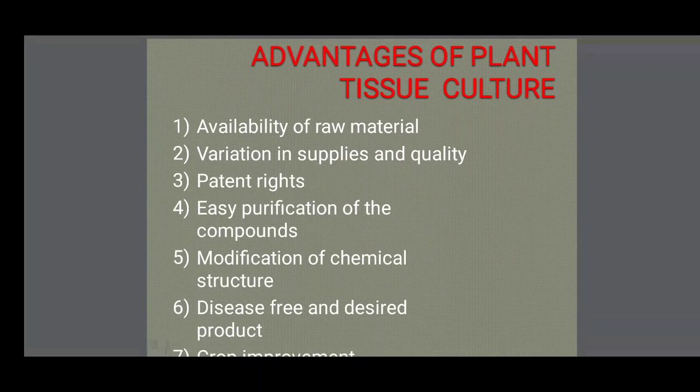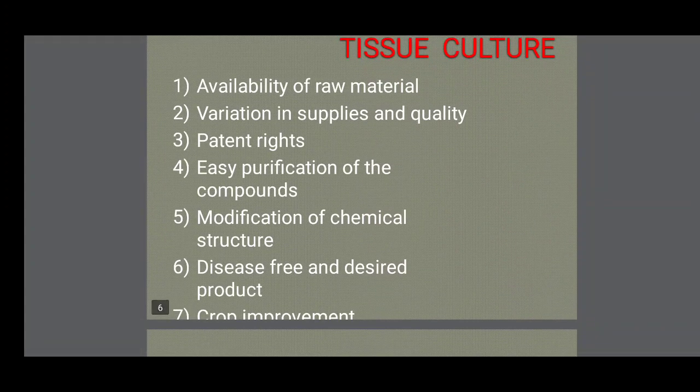Advantages of plant tissue culture: one, availability of raw material. Very easy availability of raw material, variation in supplies and quality, patent rights, easy purification of the compound, modification of chemical structure, disease-free and desired product, crop improvement. These are the main advantages of tissue culture. The raw material is very easily available to use in tissue culture.